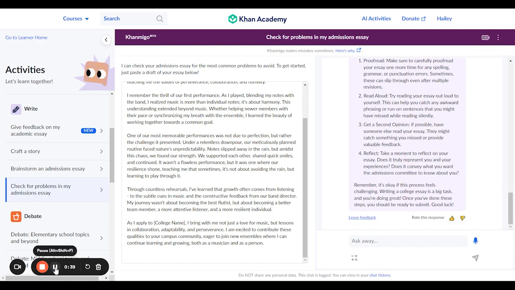I know deadlines are coming up, but don't stress. With Khanmigo, breaking your applications into manageable steps like this and perfecting your essays is more doable than ever.